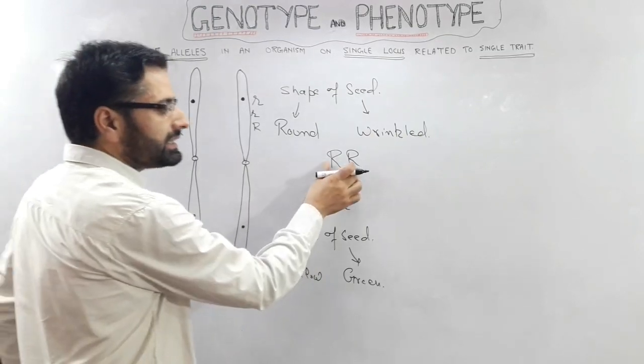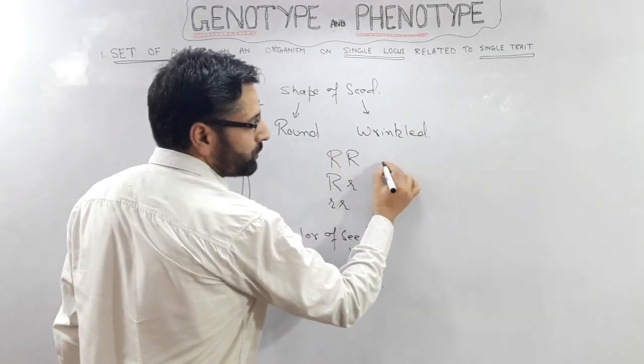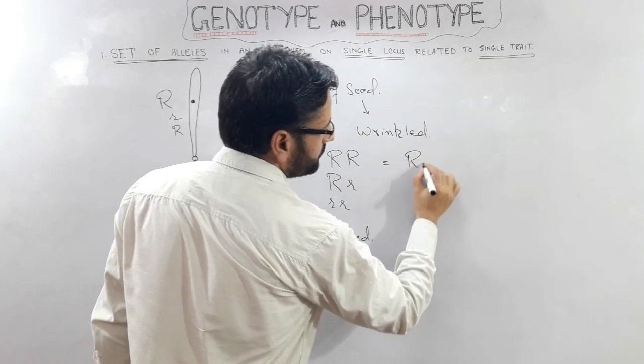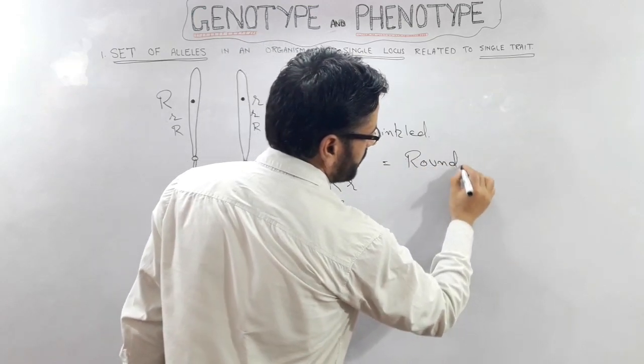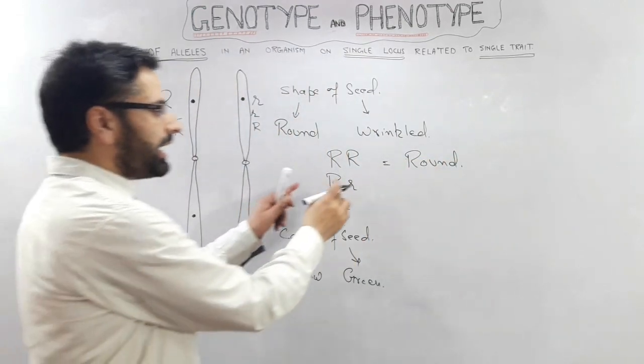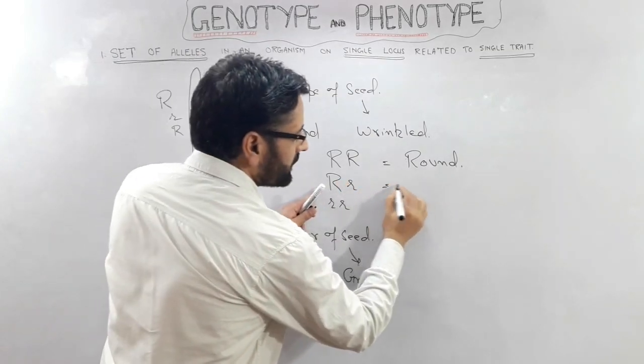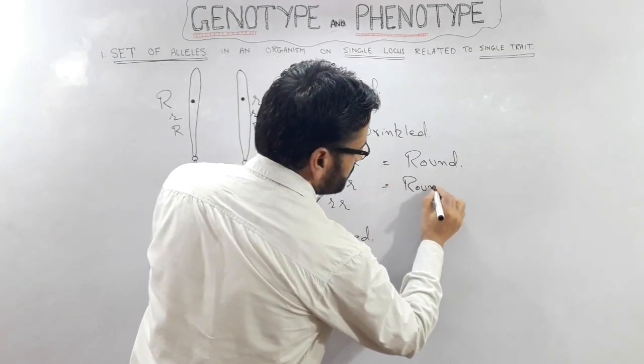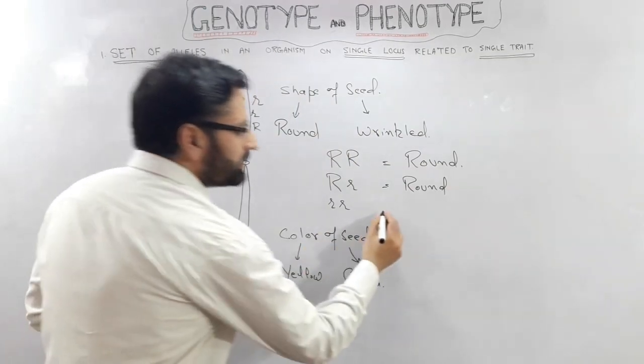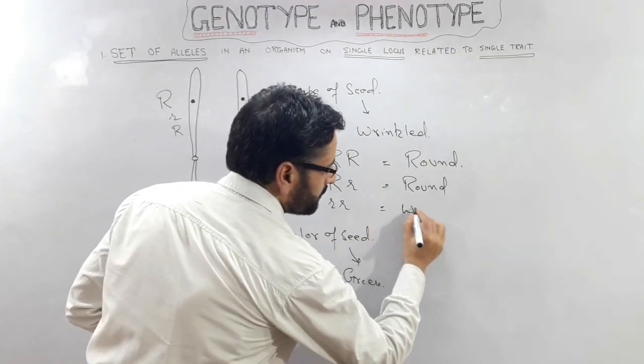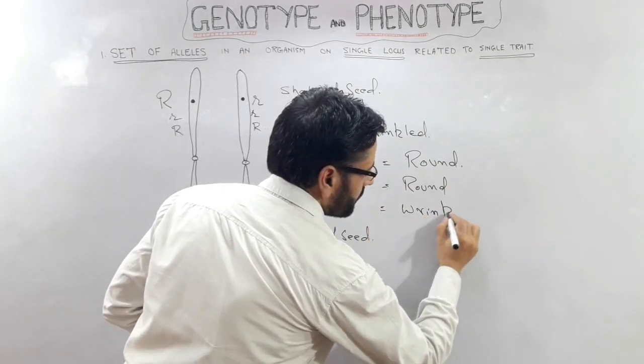So in this case, as you know, we have the phenotype that is round. Again in this case we have the phenotype that is round, and in this case we have the phenotype that is wrinkled.